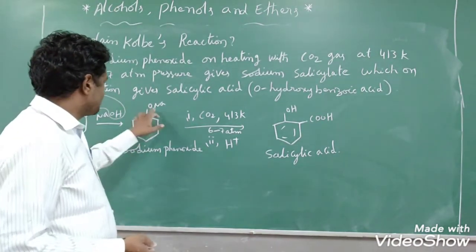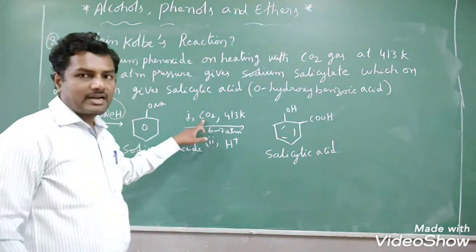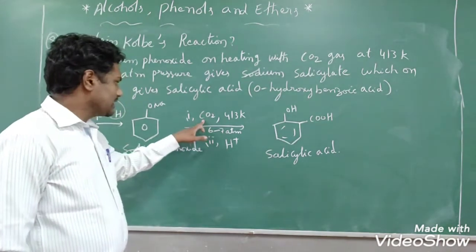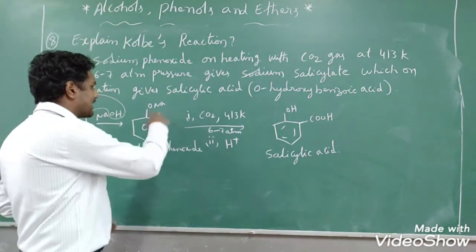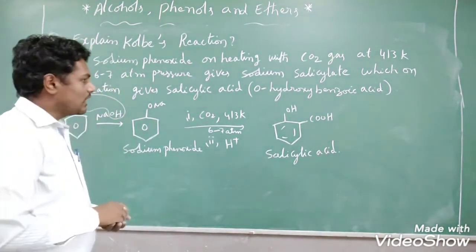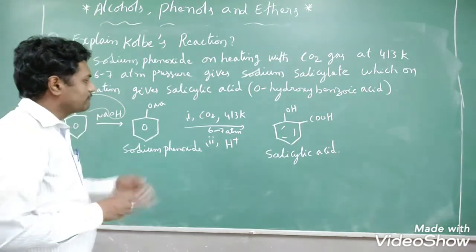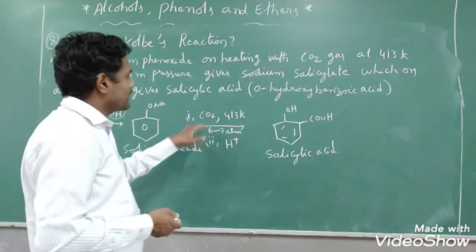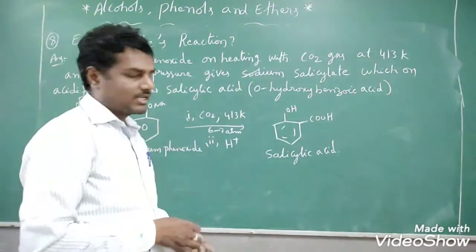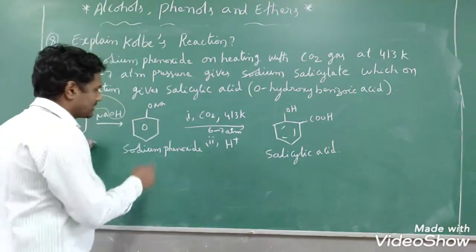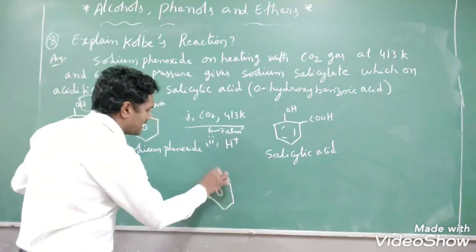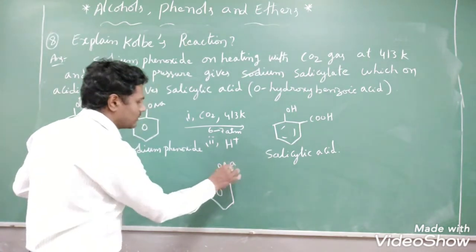Sodium phenoxide is treated with carbon dioxide. Carbon dioxide here acts as a weak electrophile. That electrophile will attack at the ortho position. So ortho substitution will take place at 413 Kelvin under 6 to 7 atmosphere pressure, and it gives sodium salicylate. What is the formula of sodium salicylate? See, I have taken the same sodium phenoxide only.